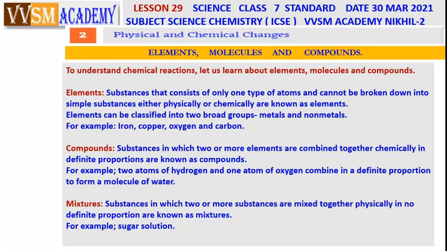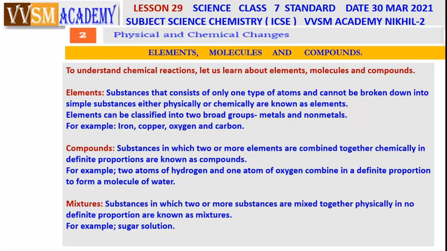substances that consist of only one type of atoms and cannot be broken down into simple substances, either physically or chemically, are known as elements. You have to remember the statement. Element, it is the purest form of a substance or a matter.